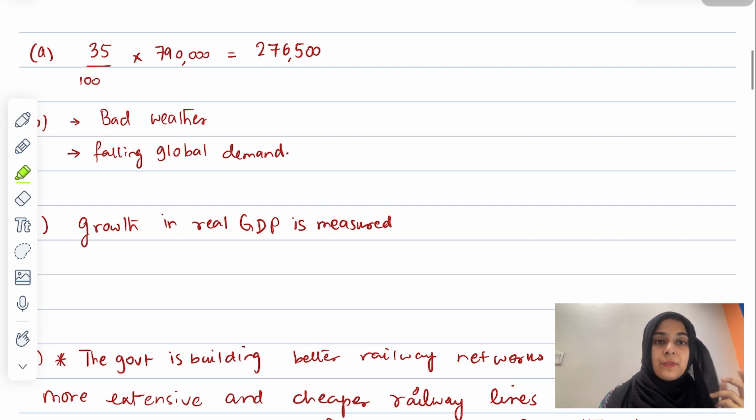So total income of the country is also the total GDP of the country, and real GDP here is going to be measuring the growth. In terms of real GDP is what you need to write here. So the change in real GDP, the percentage change in real GDP, is basically the economic growth. And this is basically how it is measured. So the percentage change in real GDP.